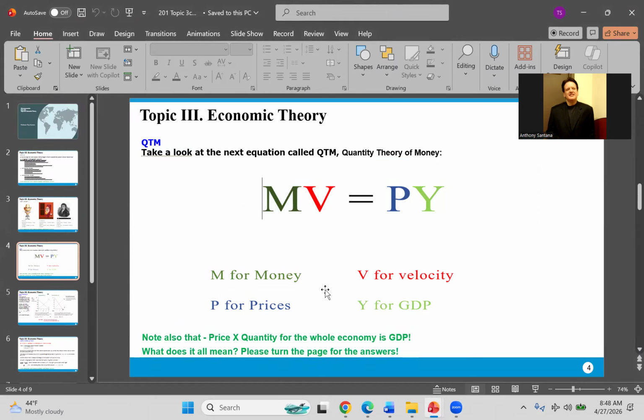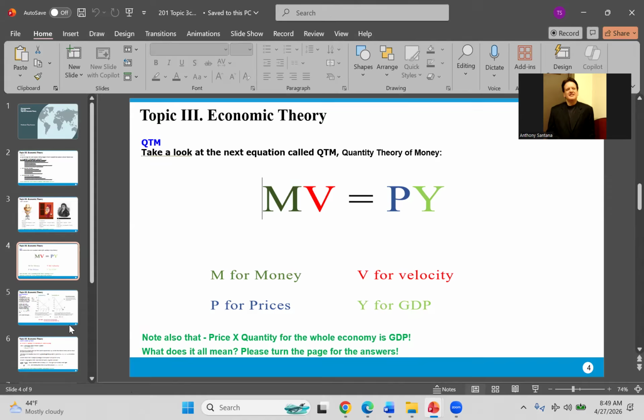Money times velocity equals price times quantity of GDP, price times real GDP. So what does this mean? Milton Friedman was the gentleman who said, let's try to keep a balance between the amount of money we provide the economy on the left and the GDP on the right.